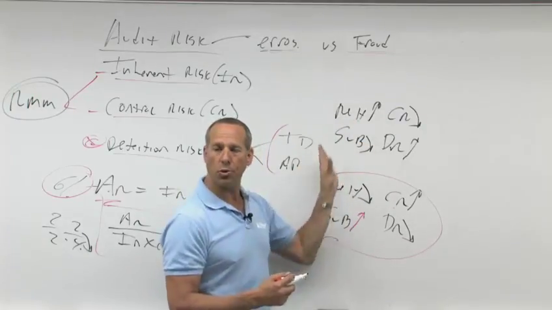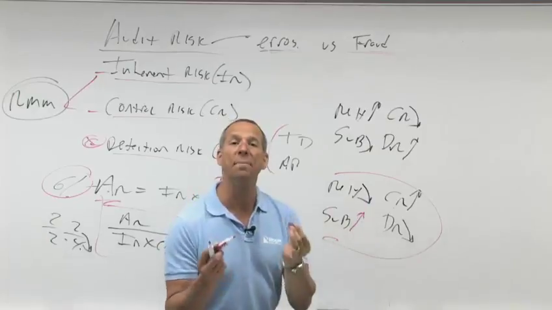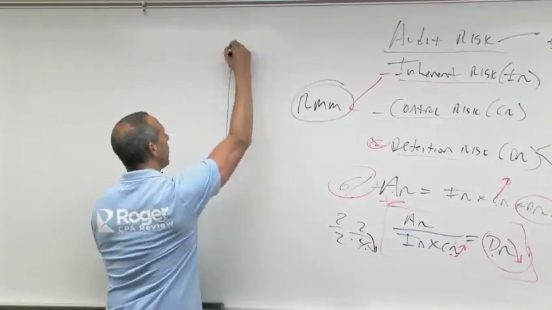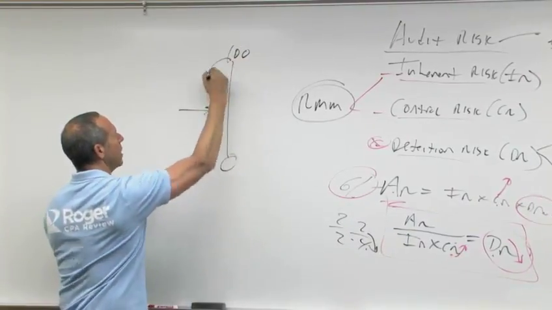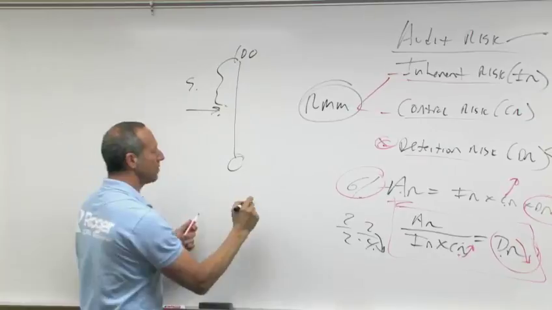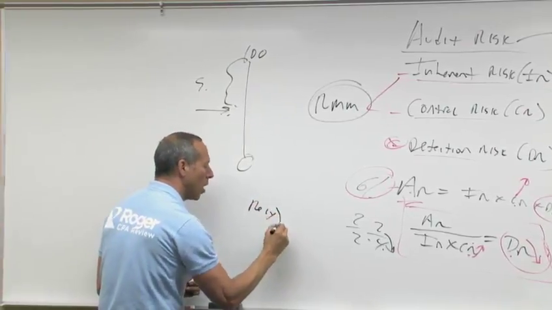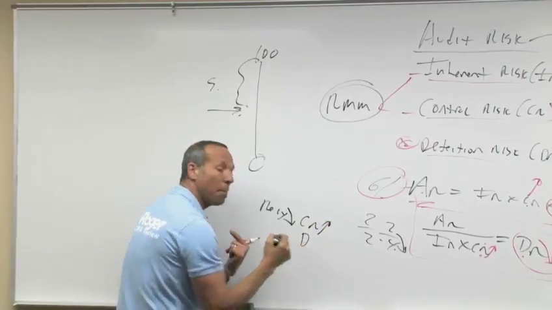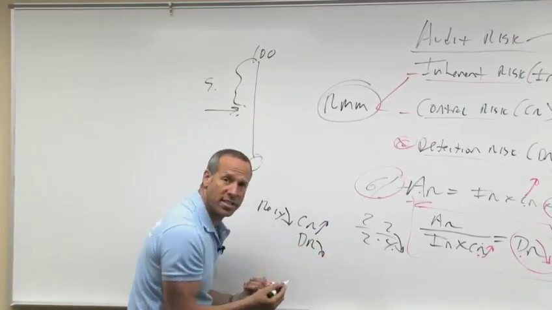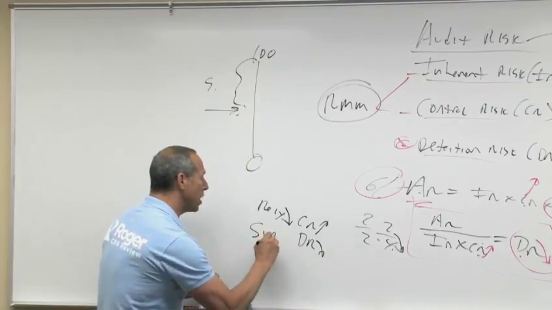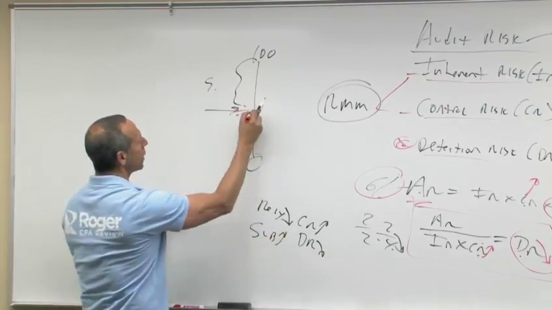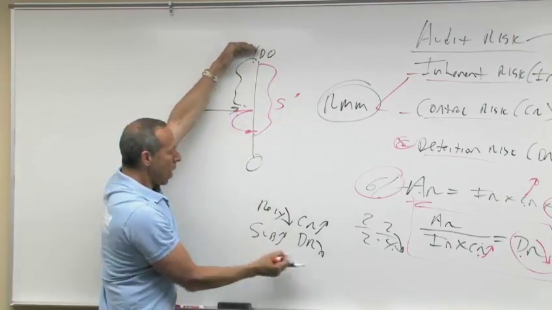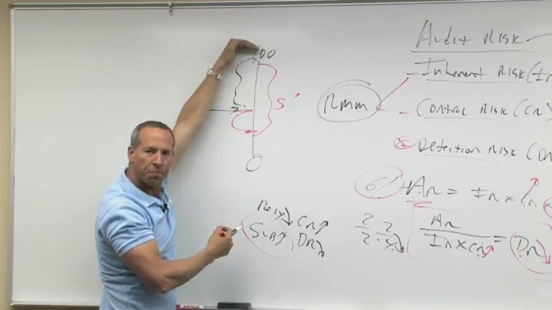Now, how do we do more or less work? You do more or less work based on what? Materiality. So, for example, here is 0, here's 100%, here's materiality. This is the scope of my audit. If reliance is low, that means what? Control risk is high. That means what? I want my acceptable level low. The only risk I control is detection risk. How do I control it? By doing more work. How do I do more work? By dropping materiality, which will increase the scope of my work. I'm going to do more scope, more substantive testing.